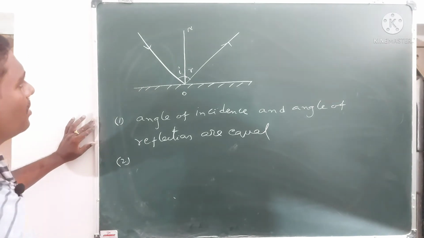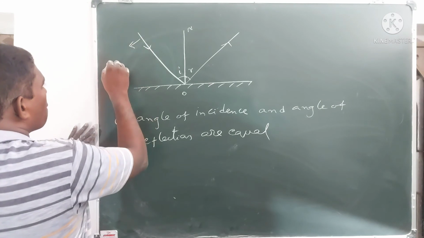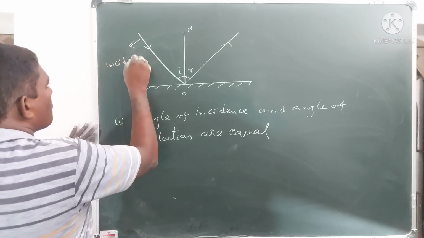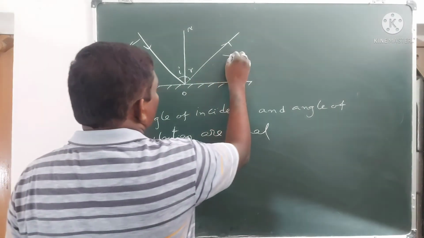Second one: this is the incident ray, and this is the reflected ray.